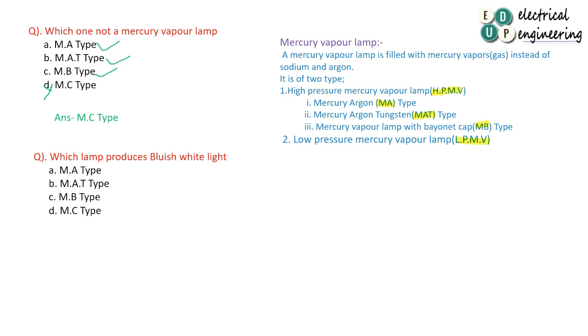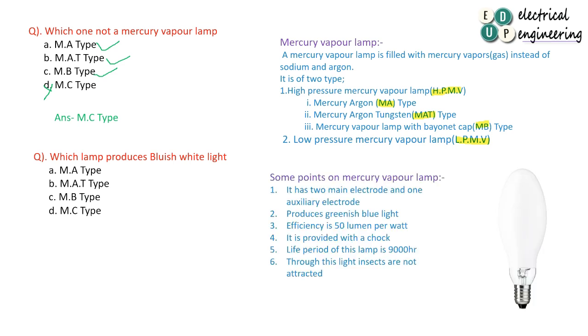In order to answer this question, let us see some information about mercury vapor lamp. Mercury vapor lamp has two main electrodes and one auxiliary electrode. This is an important point. It means mercury vapor lamp has three electrodes, out of which two are main and one is auxiliary. It produces greenish blue light. Efficiency is 50 lumen per watt.